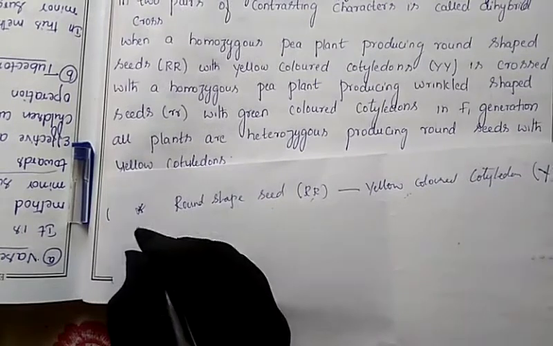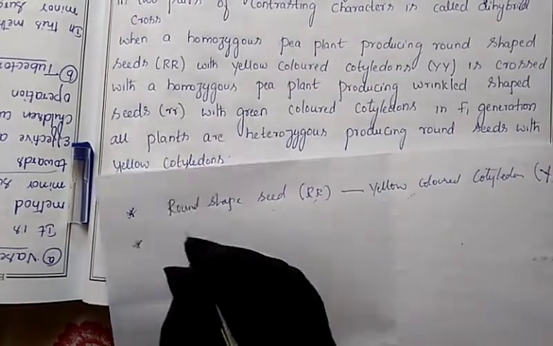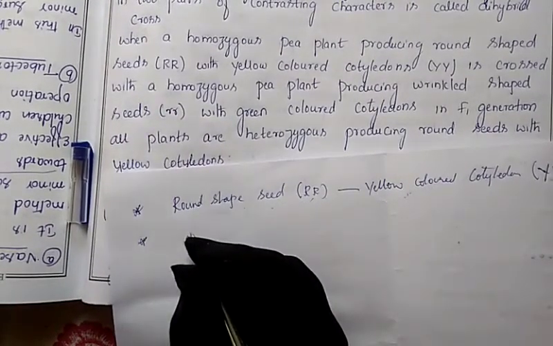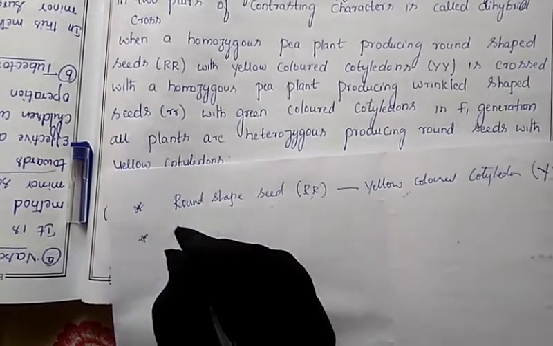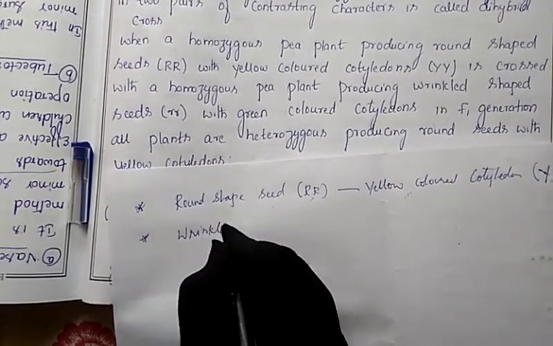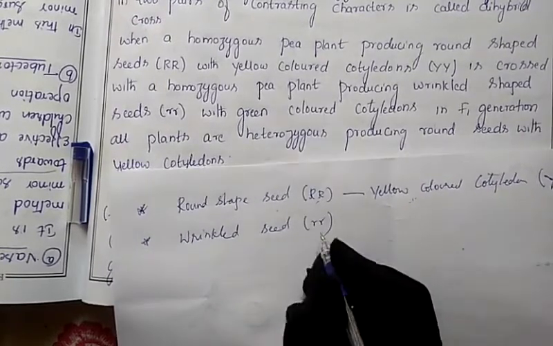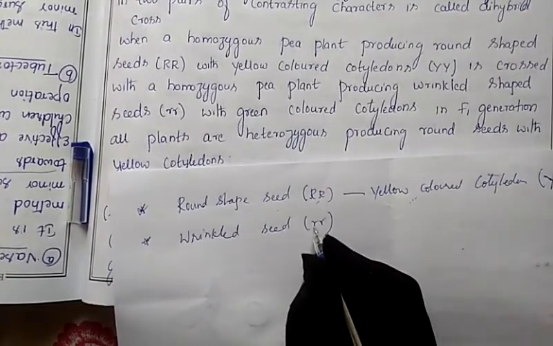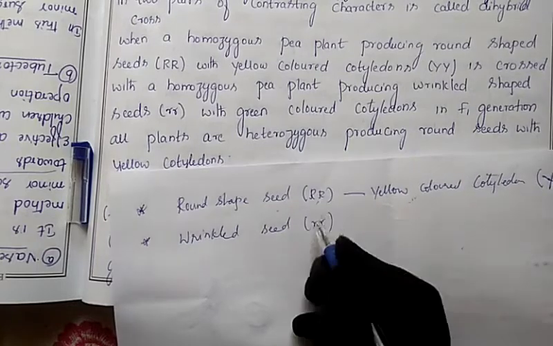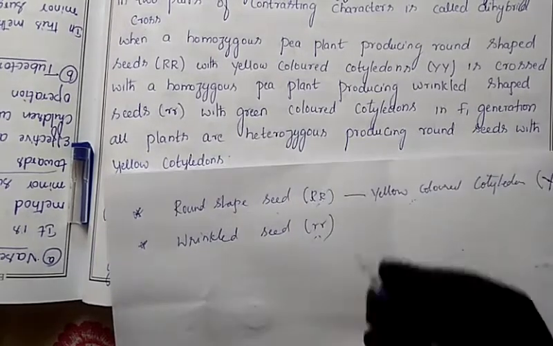In another case, simultaneously they took another parent. This one is also in a homozygous condition. But here the seeds are wrinkle shaped. The seeds of the other parent are wrinkled in shape. So the alleles will also be homozygous, but they are recessive, because the round shape is dominant and the wrinkle shape is recessive.